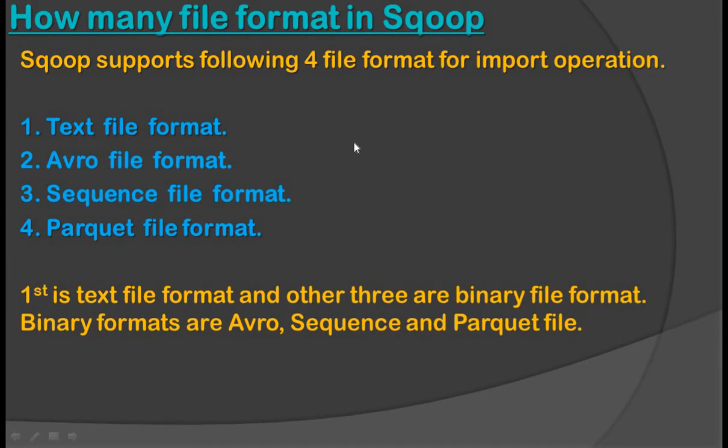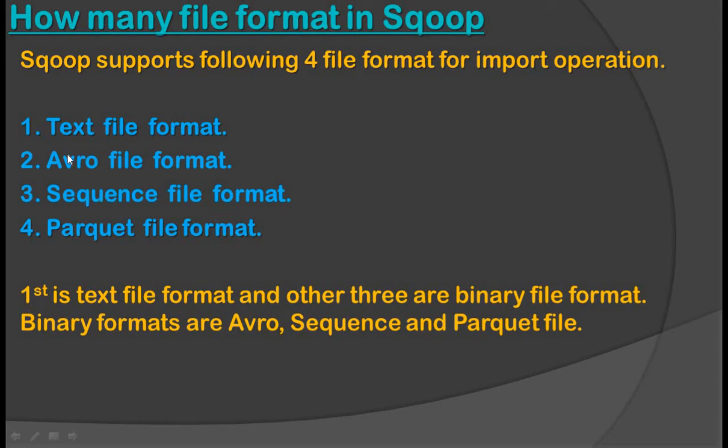So how many file formats are there in Sqoop? Sqoop supports the following four file formats for import operation. First is the text file, second is Avro file, third is sequence file, and fourth is the Parquet file format.